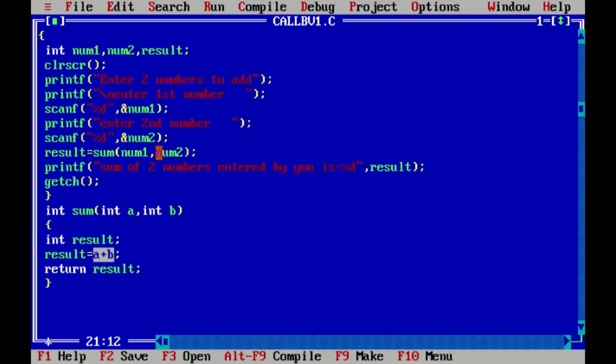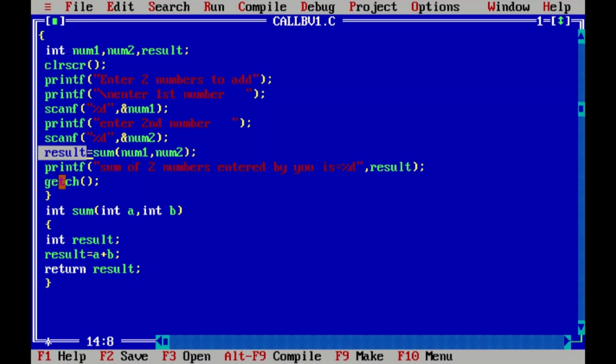So now A and B, equal to num1 and num2, will be added and the result will be stored in result. So this result variable is different from this result variable. This result variable is part of the main function. This result variable is part of the sum function. Clear? So when we return this result after addition, this will be assigned to this variable.